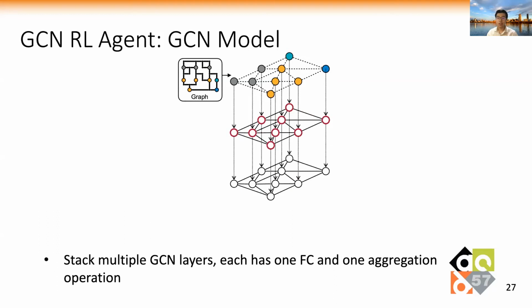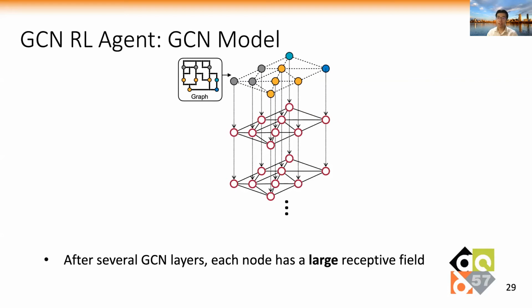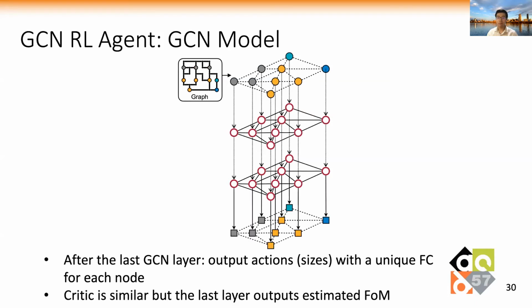Then, multiple GCN layers are stacked together. Each has one FC and one aggregation operation. After several GCN layers, each node can have a large receptive field. After the last GCN layer, we apply a unique FC layer for each node and output the sizes for the corresponding circuit component. The critic model is similar to the actor model, but its last layer outputs the estimated FoM values.